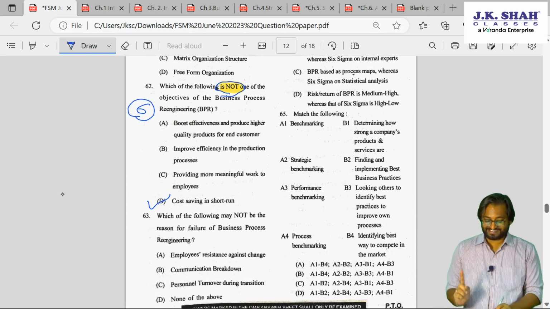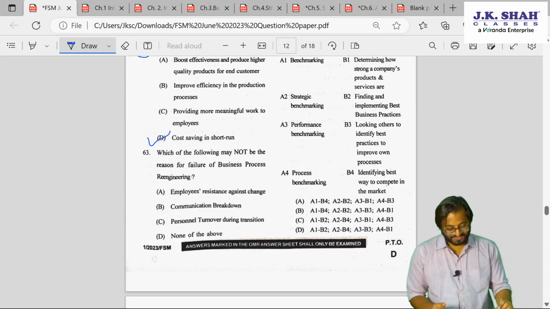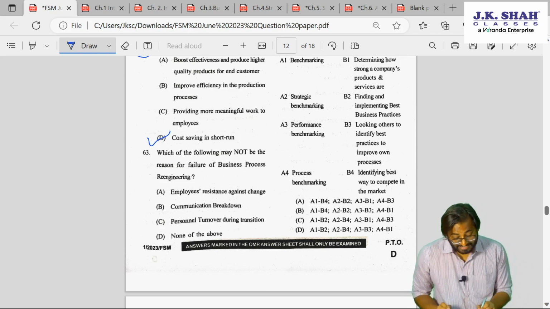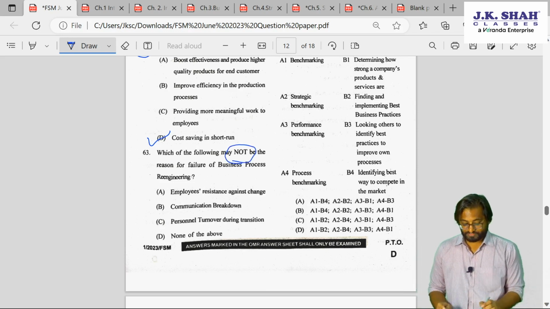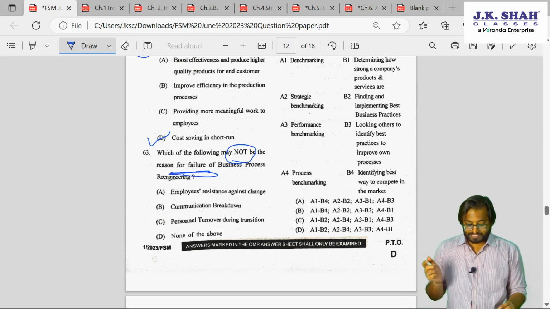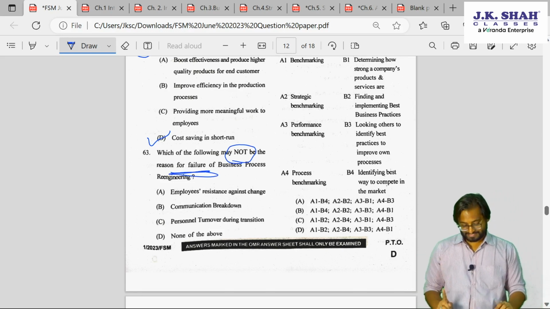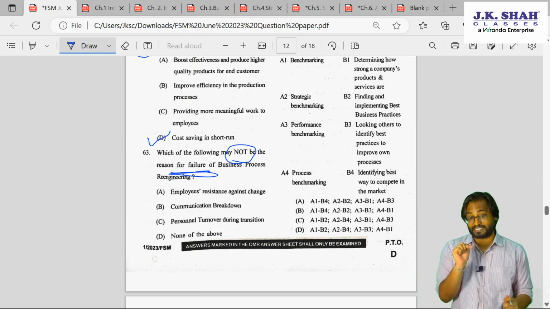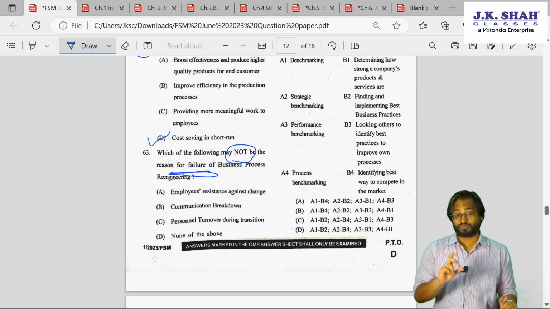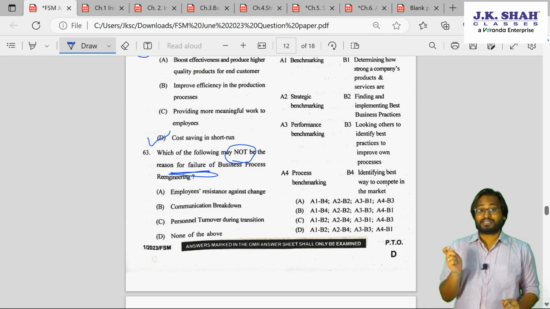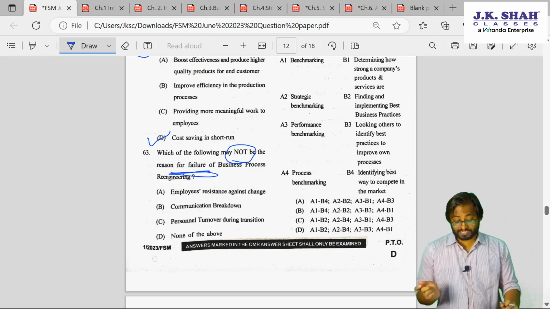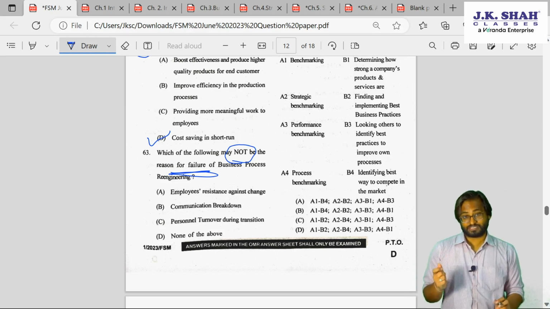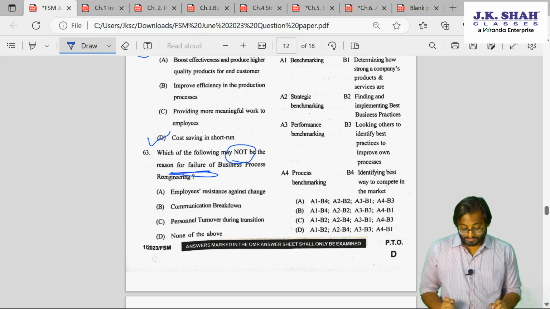Okay, 63rd question now. I'll be a little fast now. Which of the following is, again, read this, highlight this, not the reason for the failure of BPR? Employees' resistance against change. This results in failure. By the way, what they are asking you is which of the following is not a resultant of BPR failure. So, employees' resistance against change is one of the reasons why BPR fails.